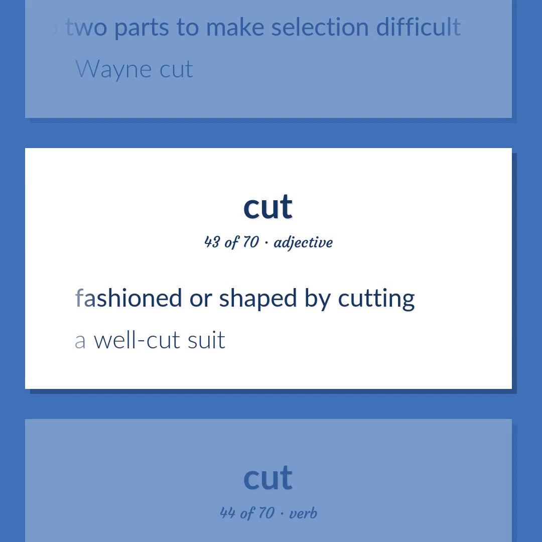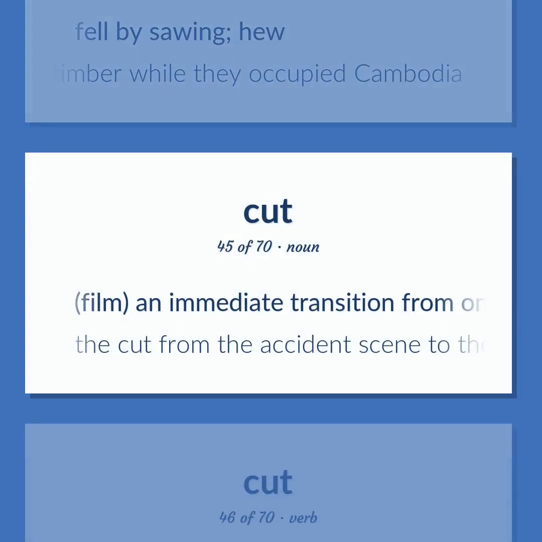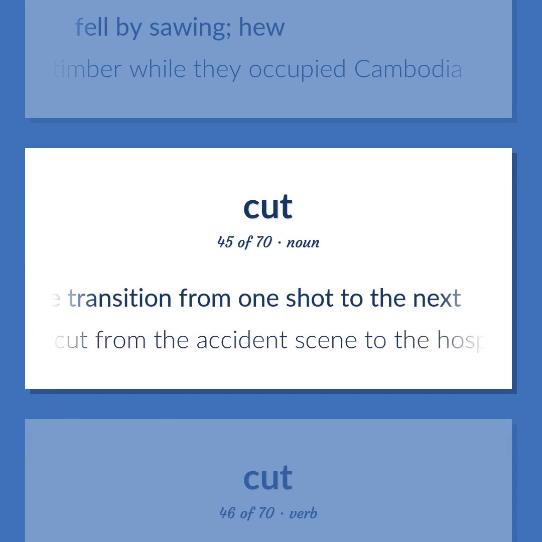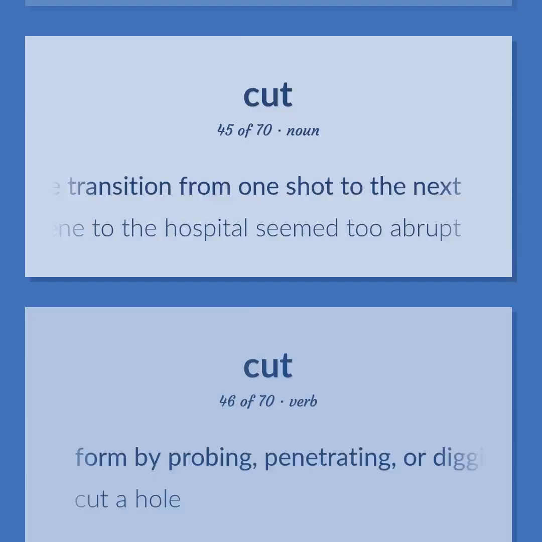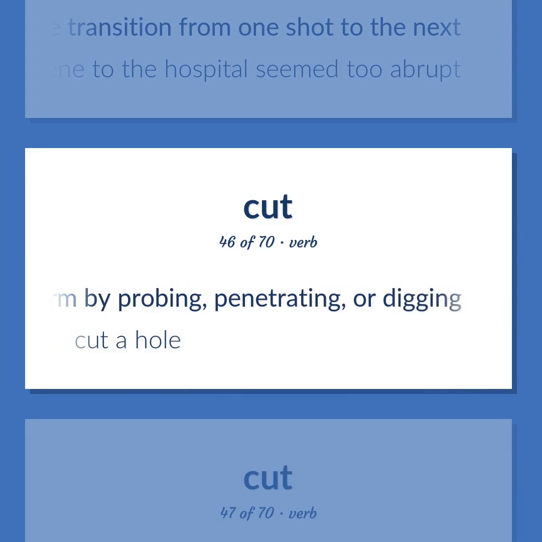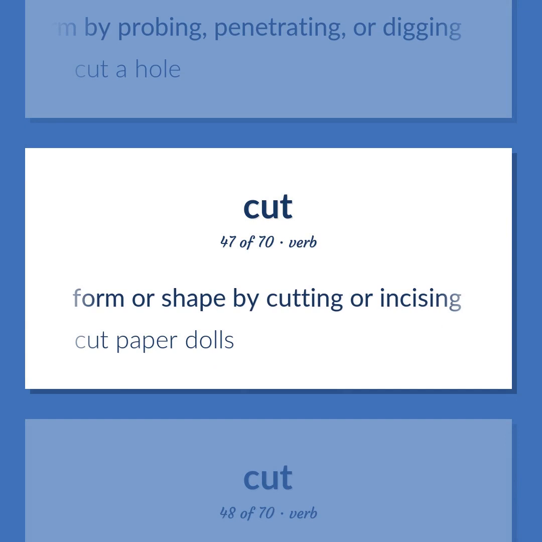Fashioned or shaped by cutting. A well-cut suit. Fell by sawing. Hew. The Vietnamese cut a lot of timber while they occupied Cambodia. Film. An immediate transition from one shot to the next. The cut from the accident scene to the hospital seemed too abrupt. Form by probing, penetrating, or digging. Cut a hole. Form or shape by cutting or incising. Cut paper dolls.